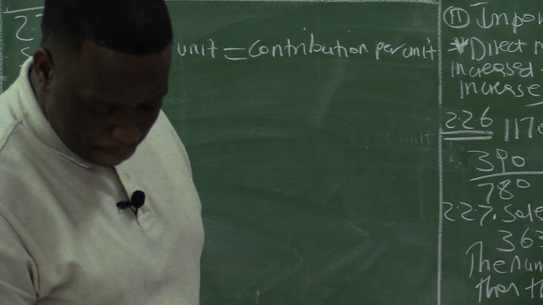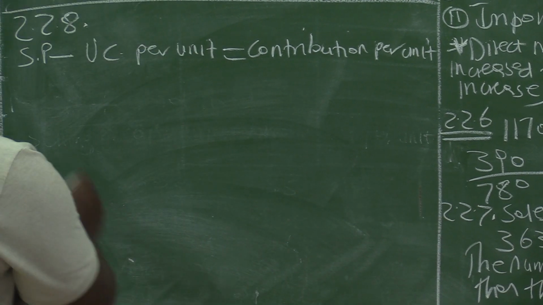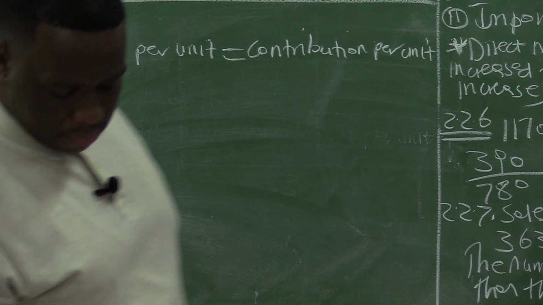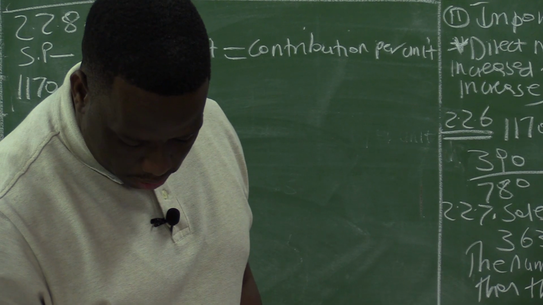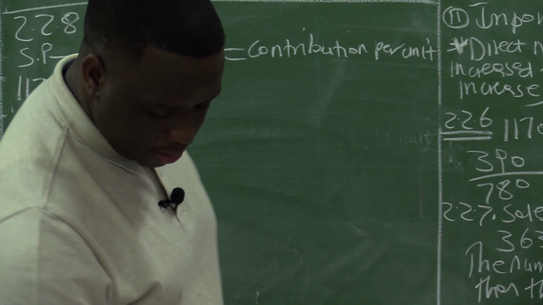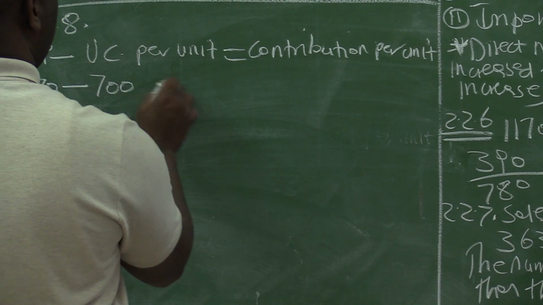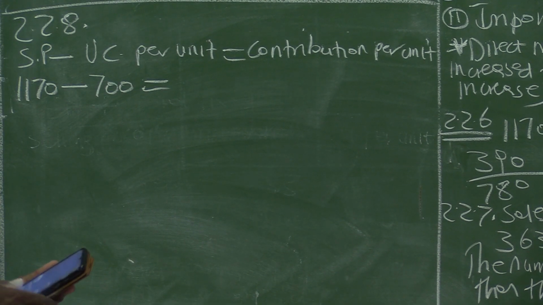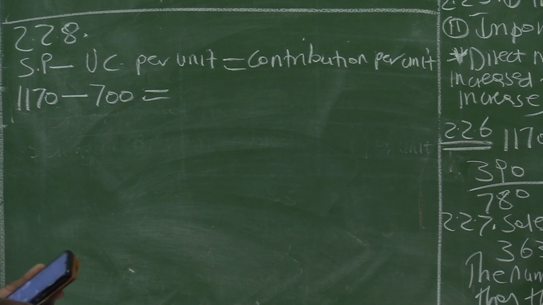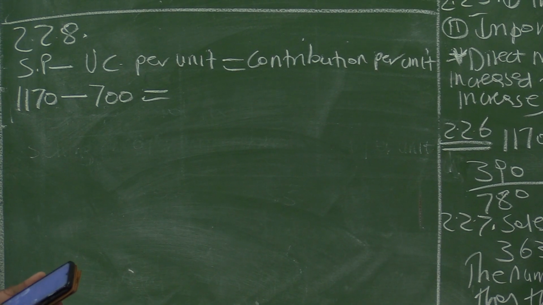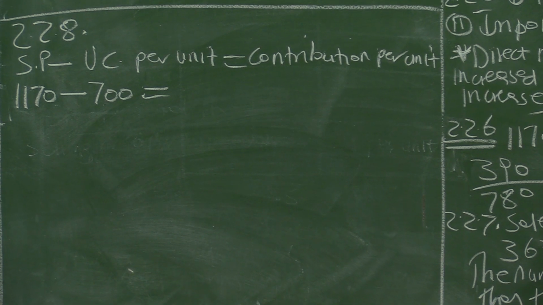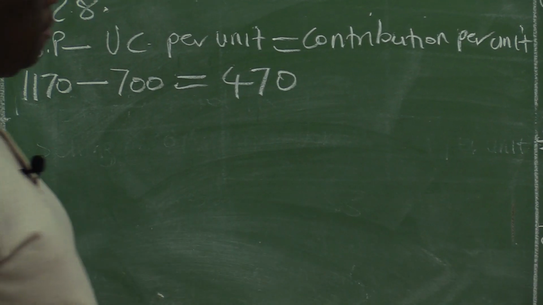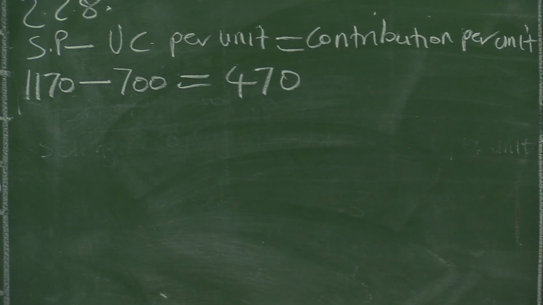So the selling price here is 1,170, minus the variable cost per unit. For 2021, the variable cost per unit is 700. So 1,170 minus 700 gives us the contribution. Each unit contributes 470 to our profit.